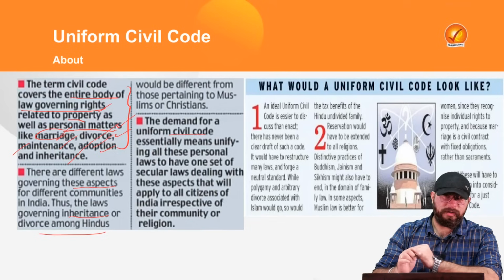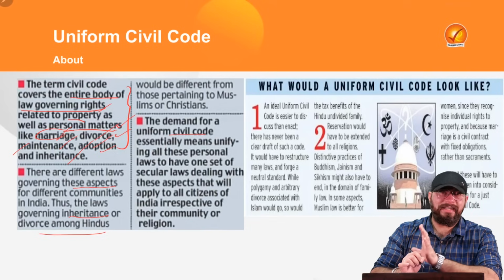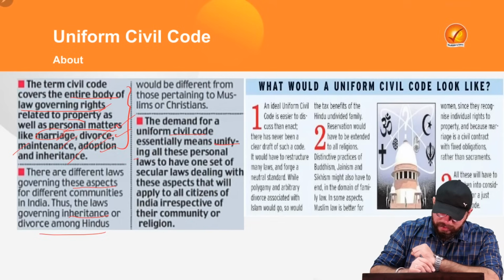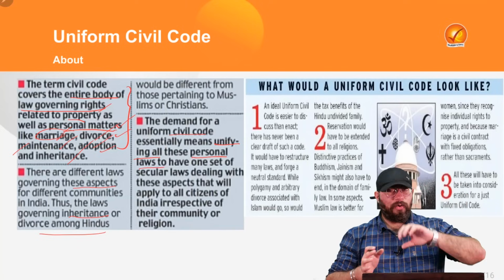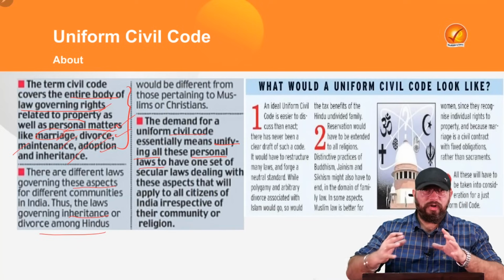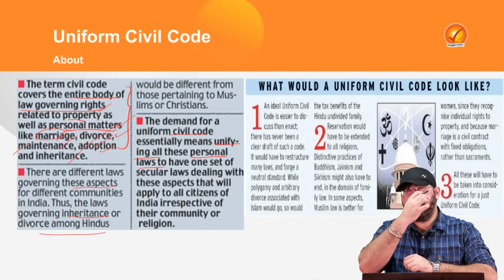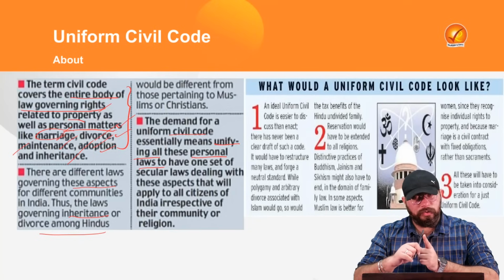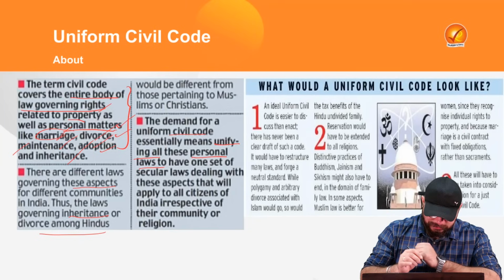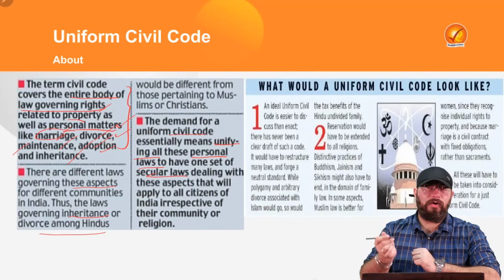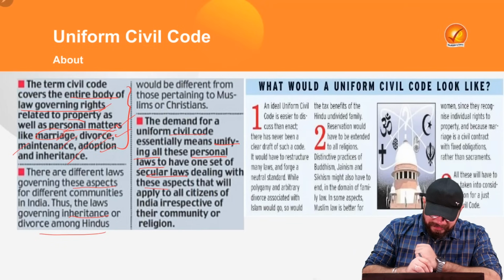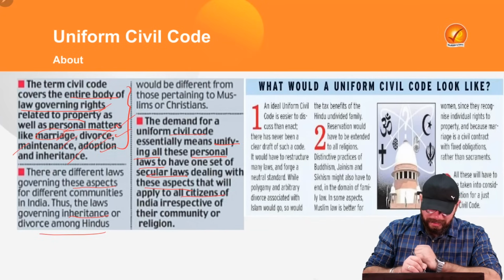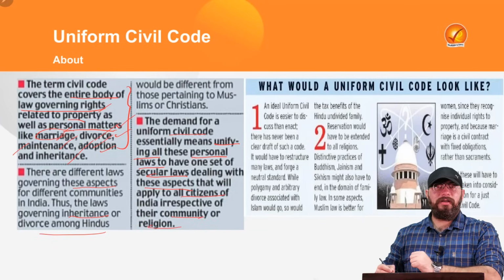Now, what is this Uniform Civil Code? It essentially means that we are unifying the personal laws which exist. So all the civil codes which exist, unifying them and creating a uniform civil code for all, which is applicable to all the communities, all the religions. To have one set of secular laws, not for a particular religion, but secular laws dealing with these aspects that will apply to all citizens, irrespective of their communities or religion.